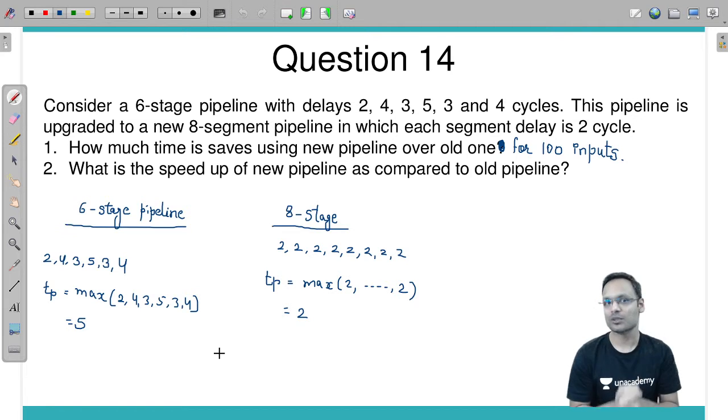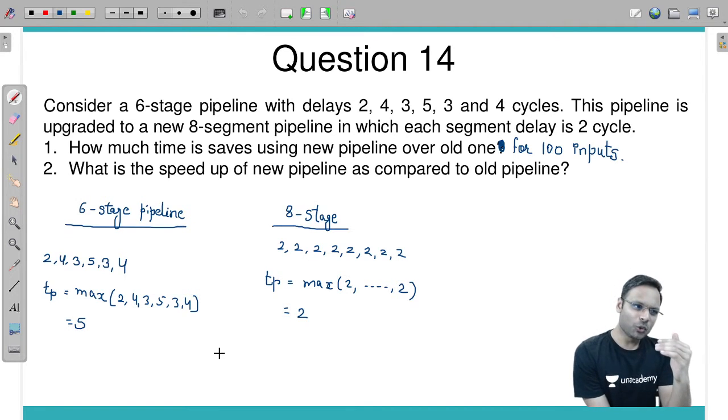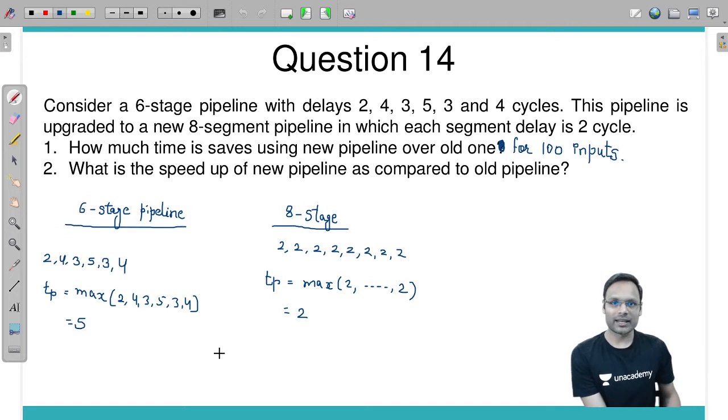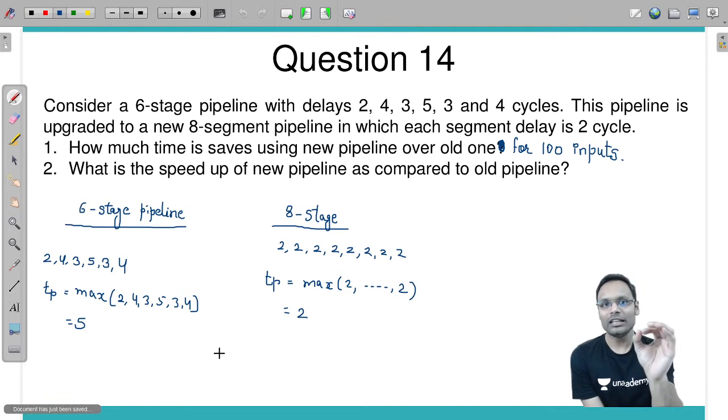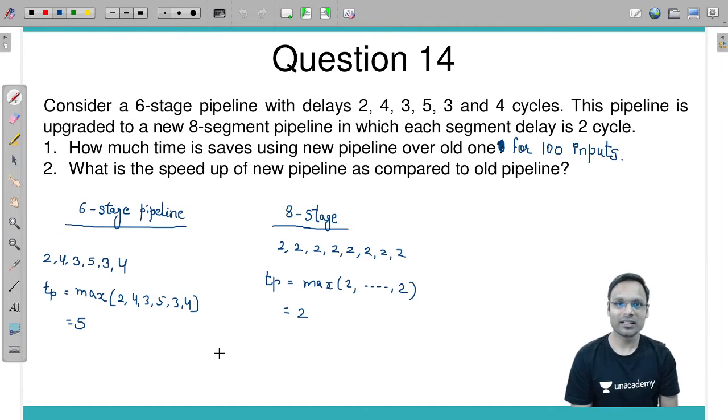Assume you have one technique that takes 200 nanoseconds for a problem. Now you have made some changes in those techniques, and this time the new technique takes only 50 nanoseconds for the same problem. Previously 200 nanoseconds taken, now 50 nanoseconds only.